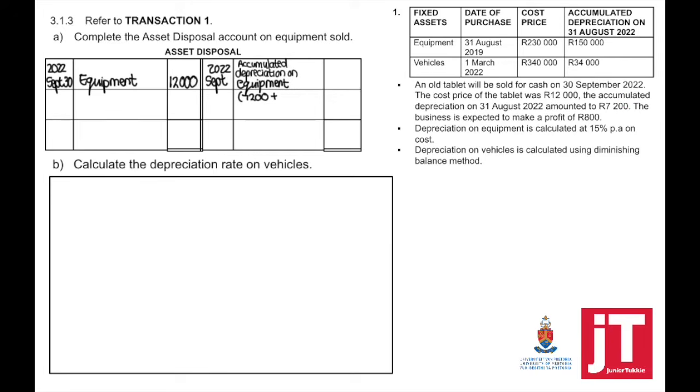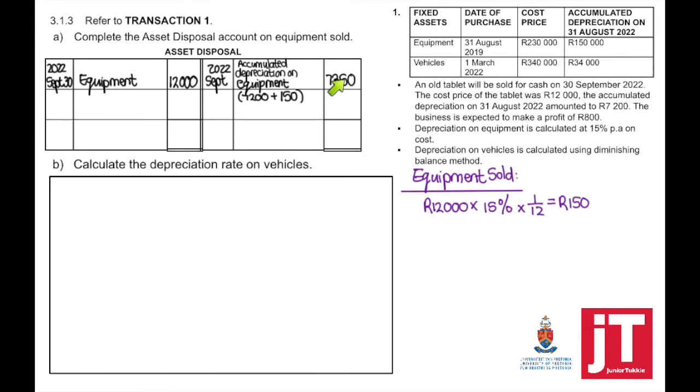This means that we need to update our depreciation and calculate it for 1 month on the equipment that we are going to sell. Depreciation is calculated at 15% per annum on cost, which means 12,000 times 15% times 1 divided by 12. Now we can calculate the total accumulated depreciation. Step number 4 is record the selling price.